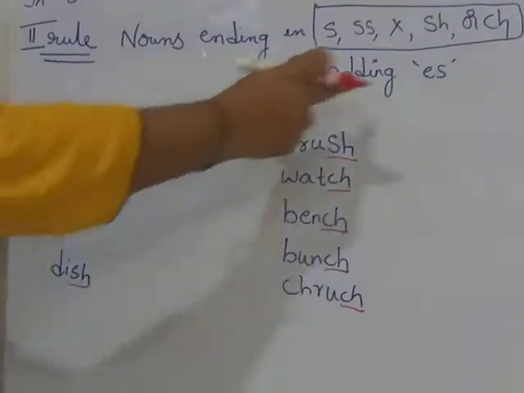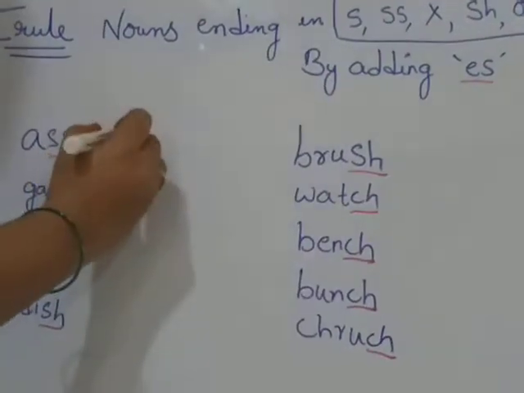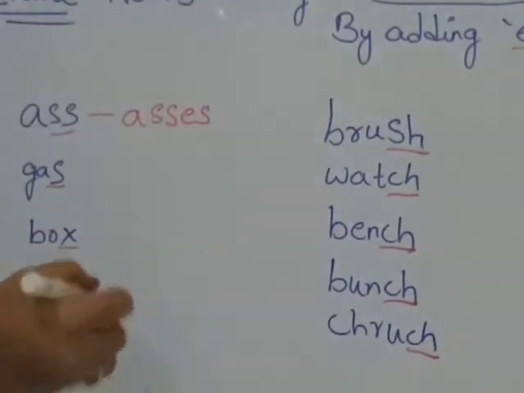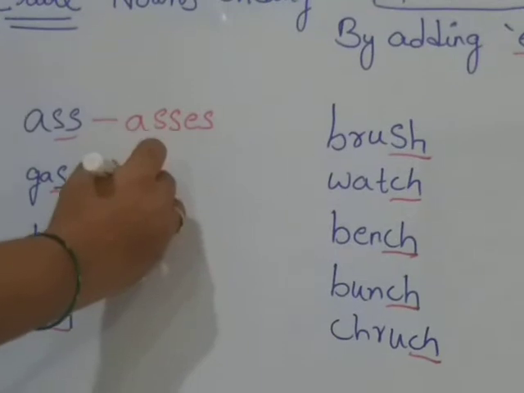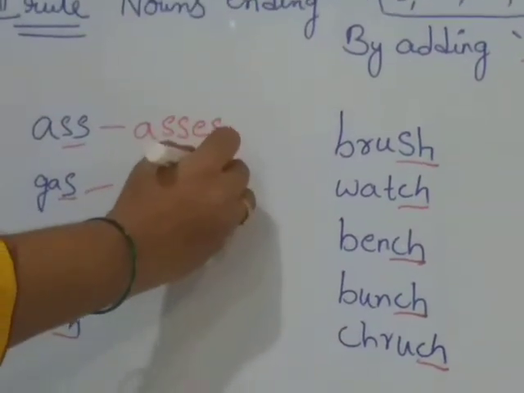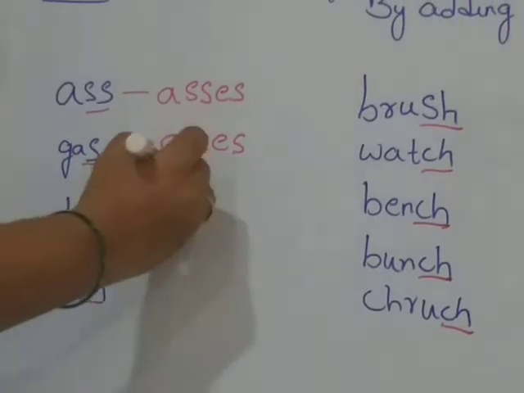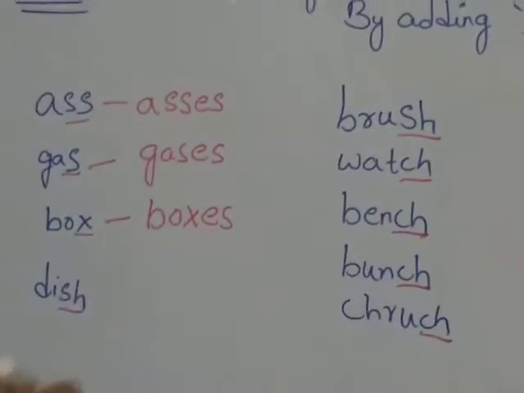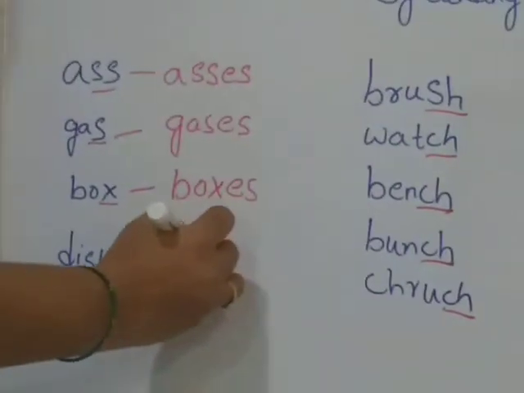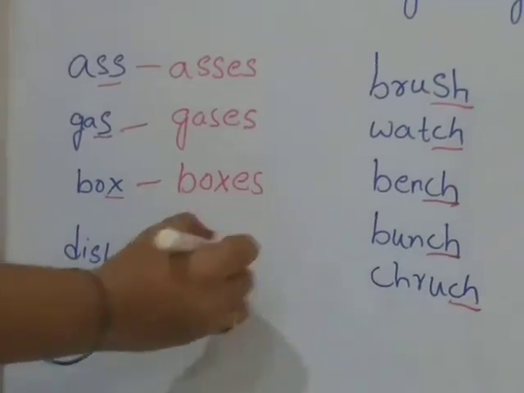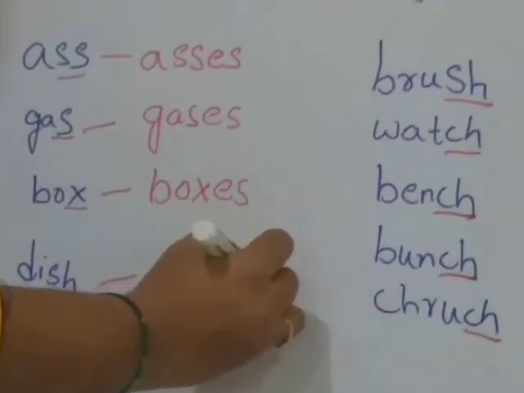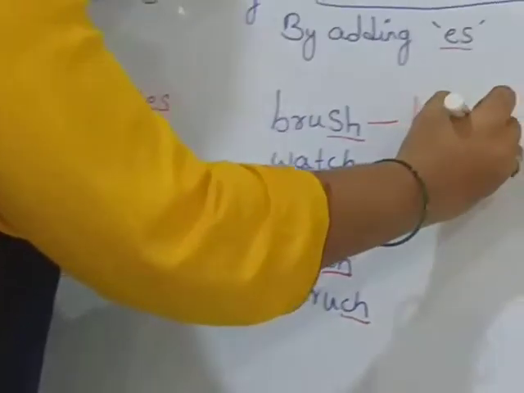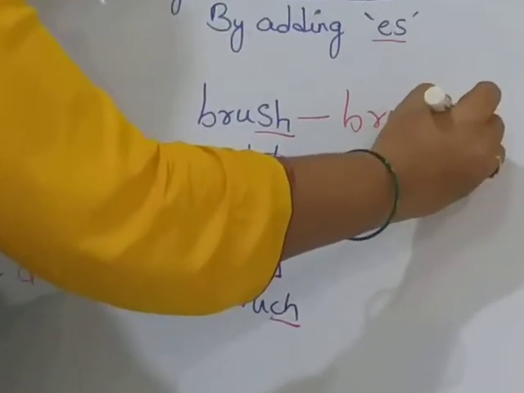See, ass. What we have to add? Add es. Asses. Gas, add es, gases. Box, add es, boxes. Dish, add es, dishes. Brush, add es, brushes.